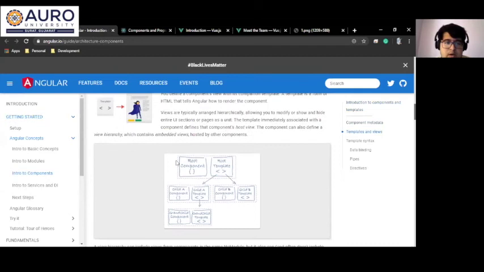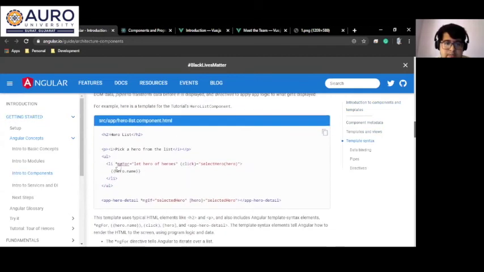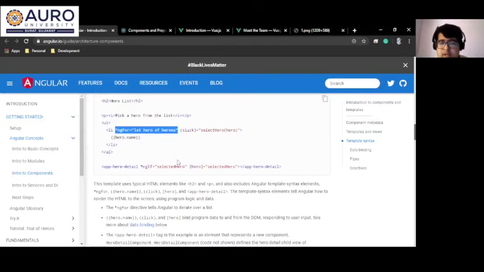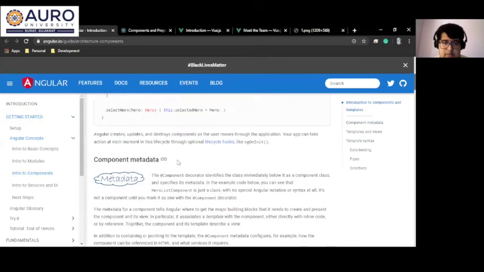So what Angular does is, we have this template syntax where on the HTML side, using the variables, it will populate all the UI components based on the array, and it will have different sections as components which make it reusable for a developer.